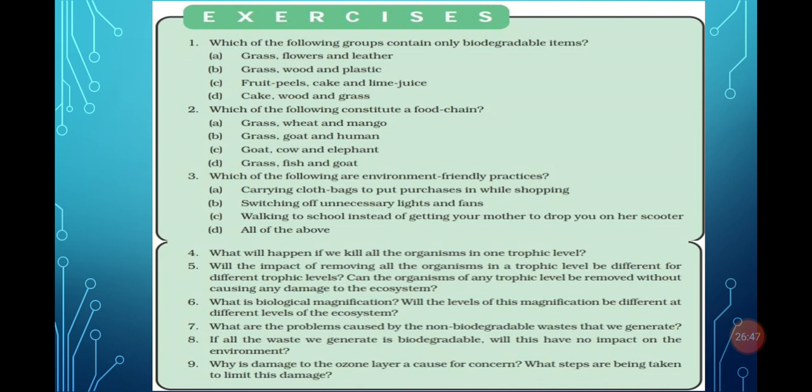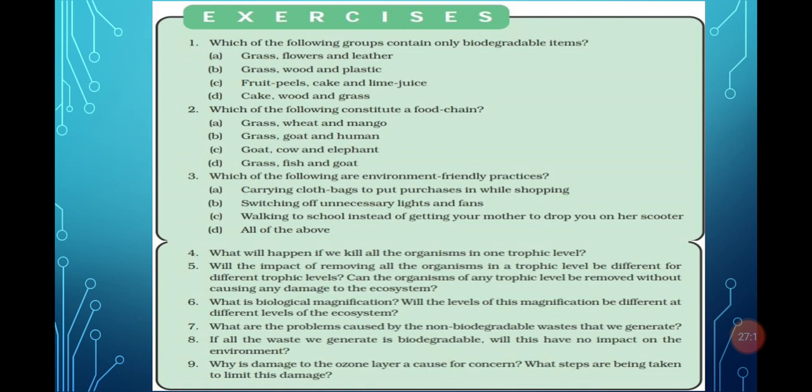For example, again I am discussing: first, the chemical reaches the water bodies. From the water bodies it is taken up by the aquatic plants, then these aquatic plants are eaten by the fishes, and that fish may be eaten by human beings. So in the human being, the concentration of these chemicals is at the highest level. As we move up the trophic levels, the concentration of that chemical increases, meaning the concentration varies with the body size of that organism.